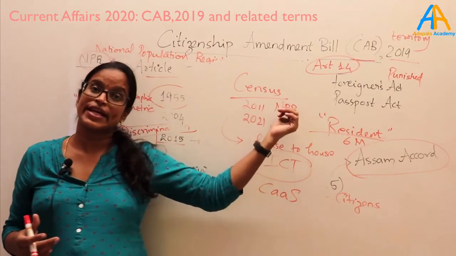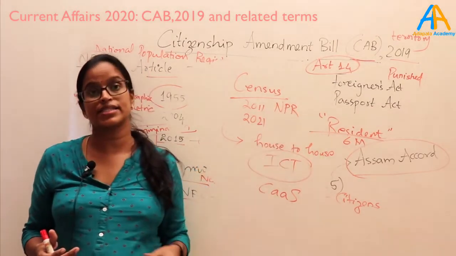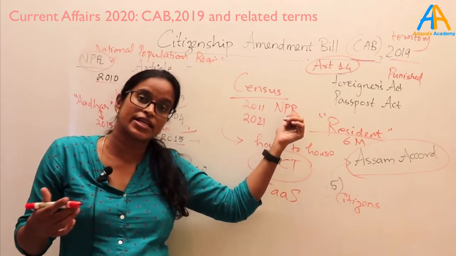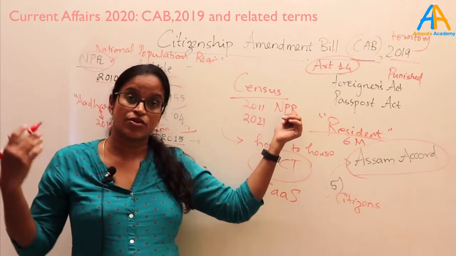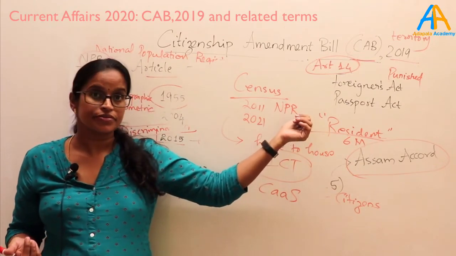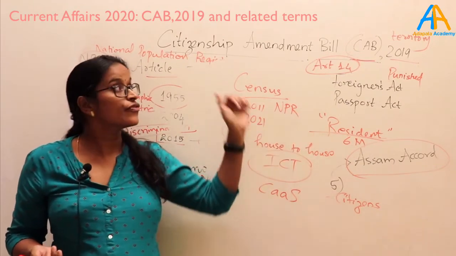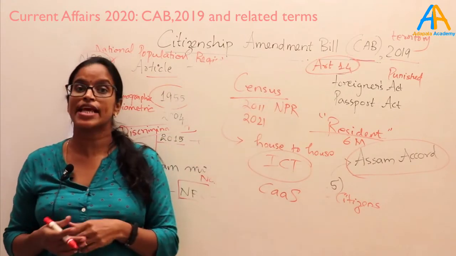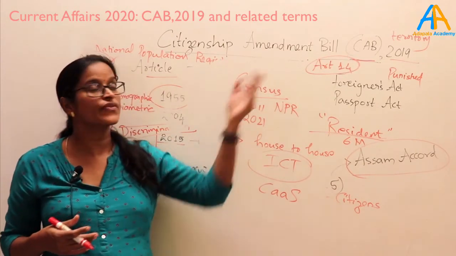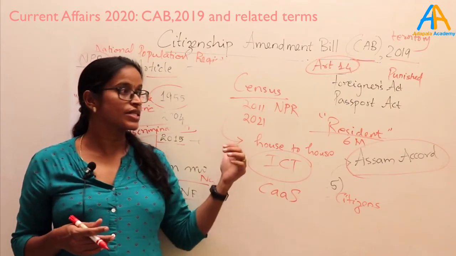NPR data can be used to find out who are the citizens, because in the recent NPR, questions like the birthplace of your father and the birthplace of your mother are also included. And NRC is required for implementing the CAB bill, right? If we don't know who are the citizens of India, how will we implement that bill? So these are interrelated.